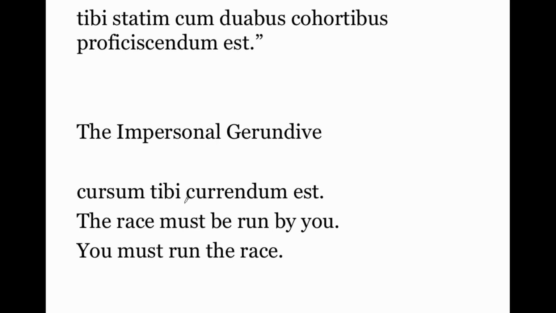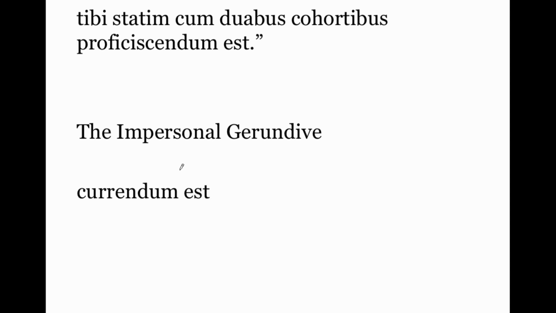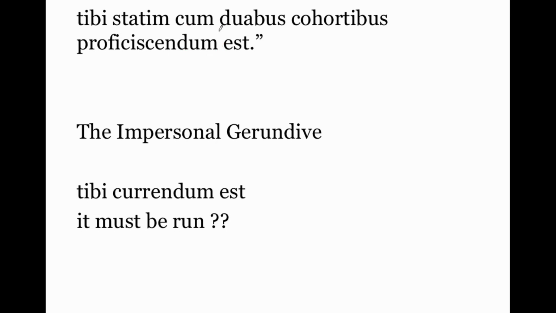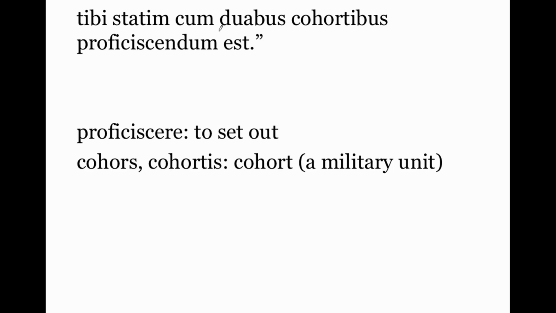So when you have a gerundive in the neuter, this ending is the neuter. So currendum est in isolation would be translated just it must be run. And again, there's a reason we're looking at this because we have it right up here. This is going to be an impersonal gerundive construction. So if I said tibi currendum est, it must be run by you. What would be another way to translate that? You must run.